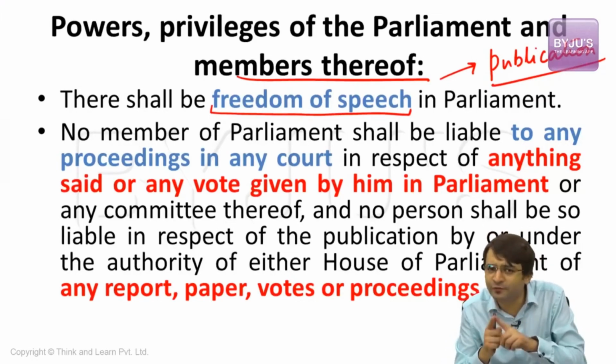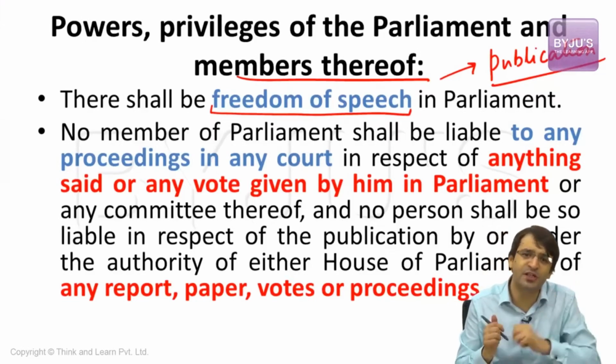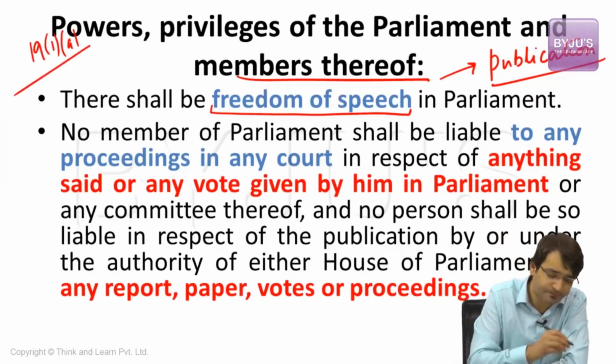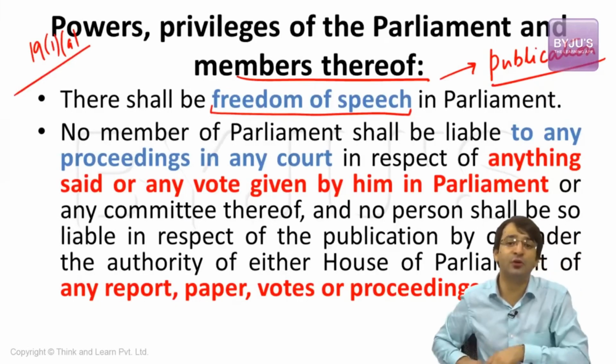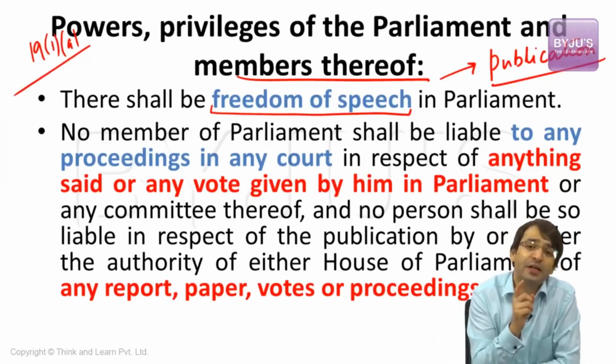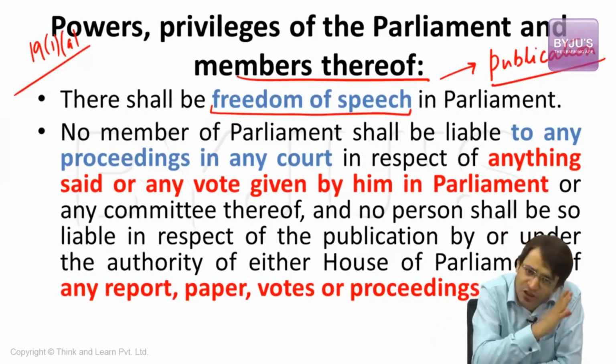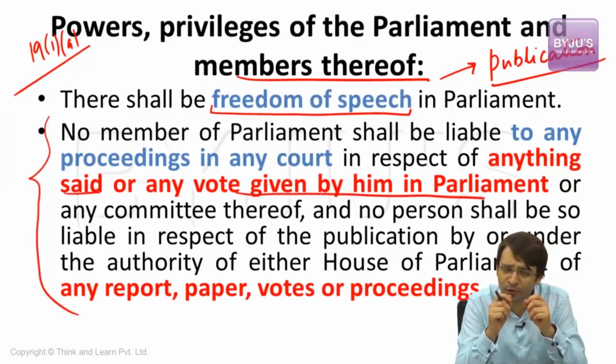Don't confuse this freedom of speech with freedom of speech and expression under Article 19, Clause 1, Clause A. In Article 19(1)(a), you have freedom of speech and expression, yes, but it is not absolute. It comes under reasonable restrictions, and we have discussed those reasonable restrictions. That means we are talking about something very important. The freedom of speech which is available to the parliamentarians is absolute.